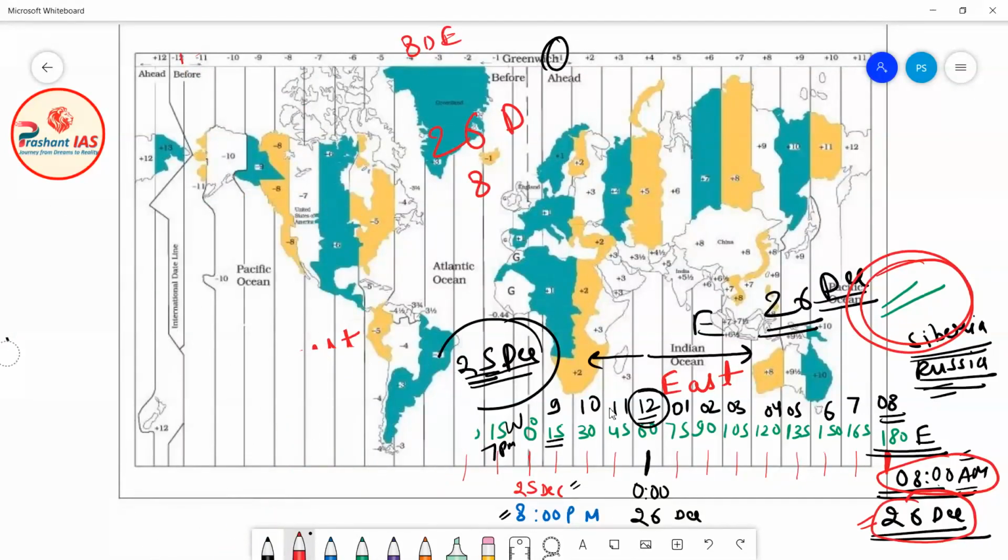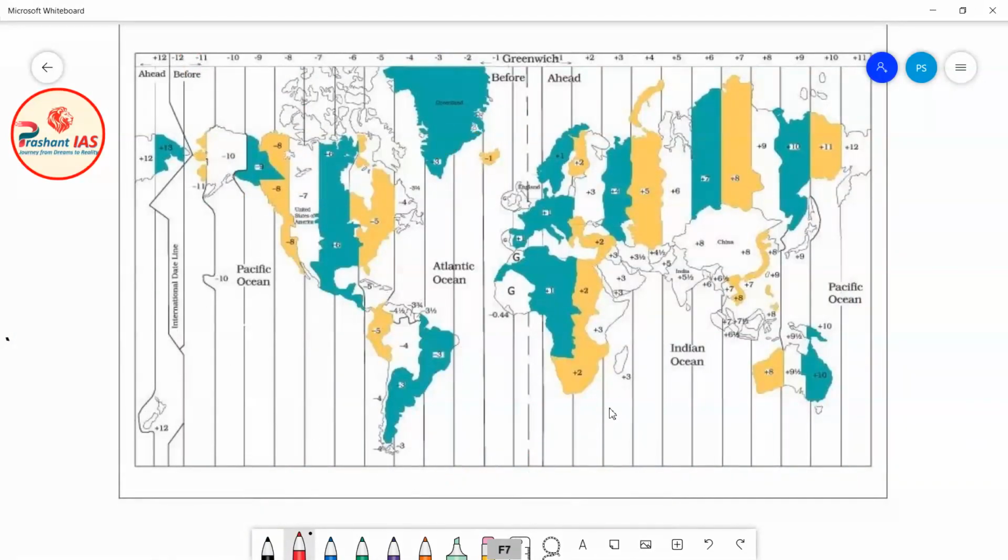Now friends, if you remember the beginning of this lecture, I told you one very interesting thing, that 180 degree east and 180 degree west are the same meridian of longitude. They are like Shaktiman and Gangadhar. Even though we call them by different names, physically it is the same line.